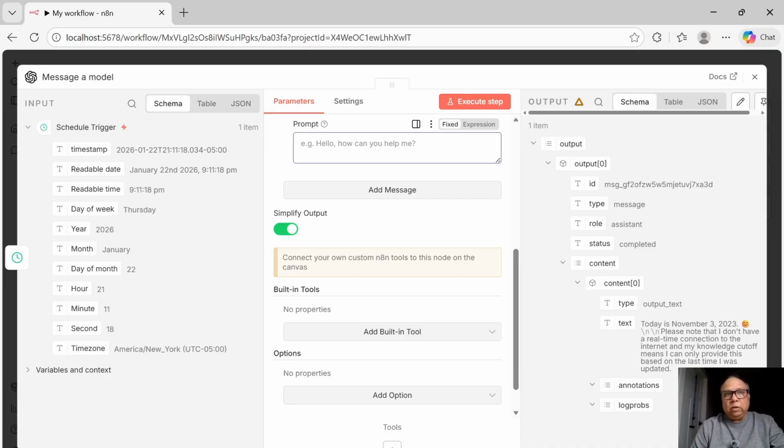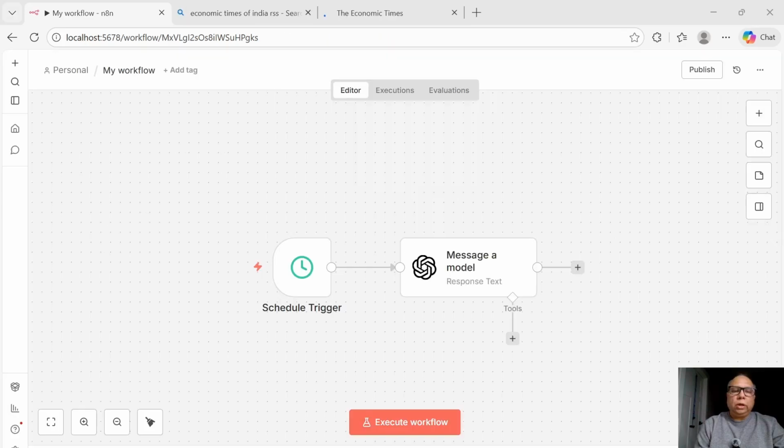We are going to try and summarize certain financial news that is going to come our way from a plethora of news that's available to us, and put that into my area of interest so that I can get a summary of only those news items that are of my interest. Okay. So to get the news, we need some kind of an RSS feed.